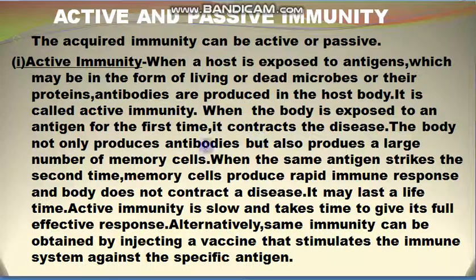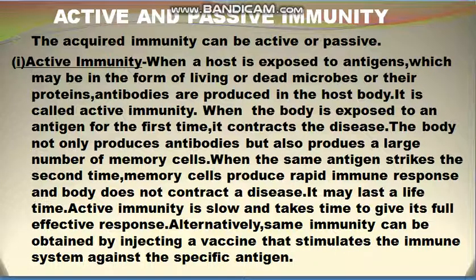When the body is exposed to the antigen for the first time, it contracts the disease. The body not only produces antibodies but also produces a number of memory cells. When the same antigen strikes the second time, memory cells produce a rapid immune response, and the body does not contract the disease. It may last a lifetime, and active immunity is slow and takes time to give its full effective response. And alternatively, the same immunity can be obtained by injecting a vaccine that stimulates the immune system against the specific antigen.